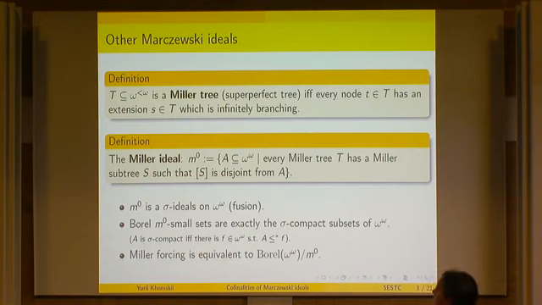Borel sets in this ideal are exactly the sigma compact subsets of the Baire space, or equivalently those that are dominated by a function. And Miller forcing, the partial order of these trees, is equivalent to the collection of Borel sets modulo this ideal.